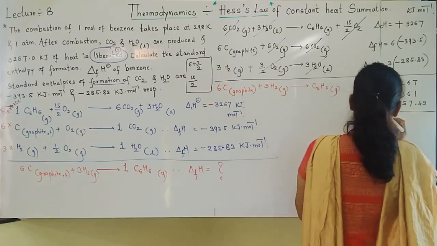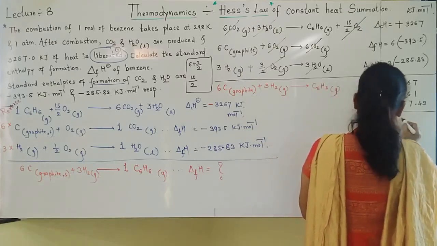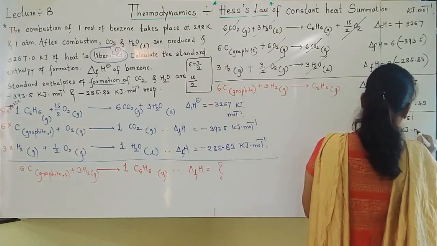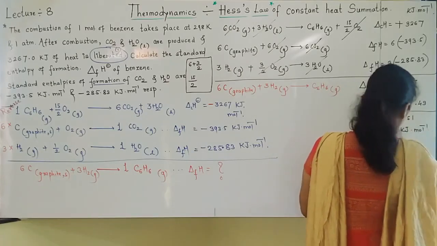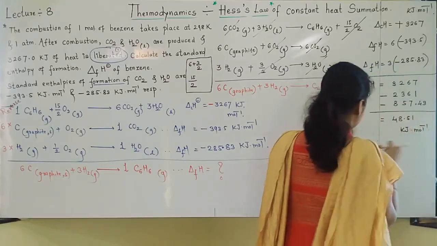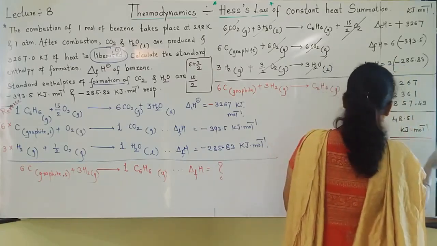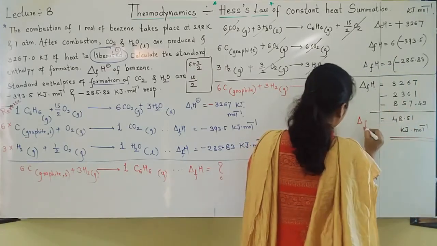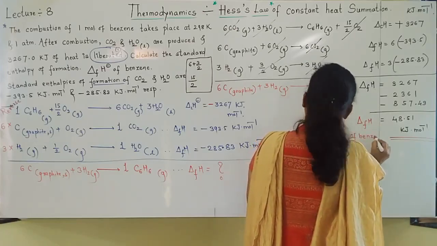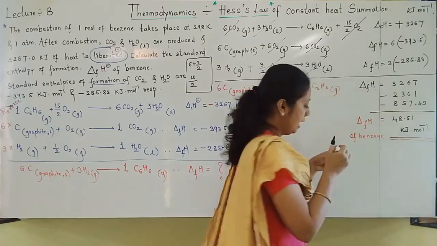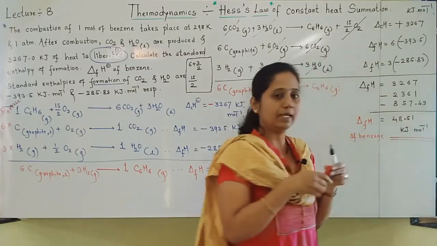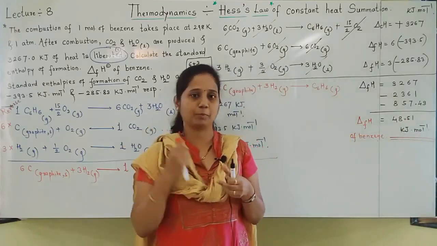I got the answer 48.51 kilojoule per mole. Okay, I will highlight the things here, and this is the answer you should get. This is the answer for the formation of benzene. I hope students you will also practice on your own and solve the problem. And students, let us take one more problem.